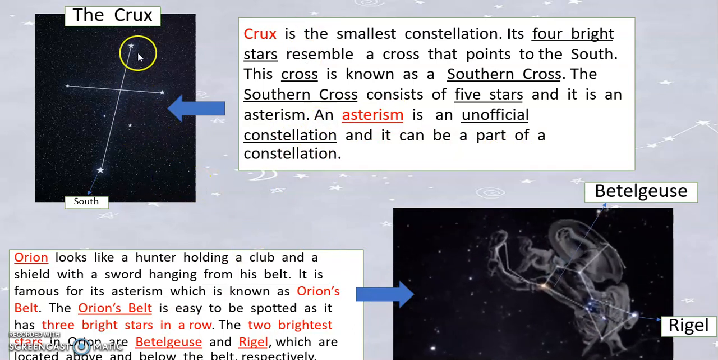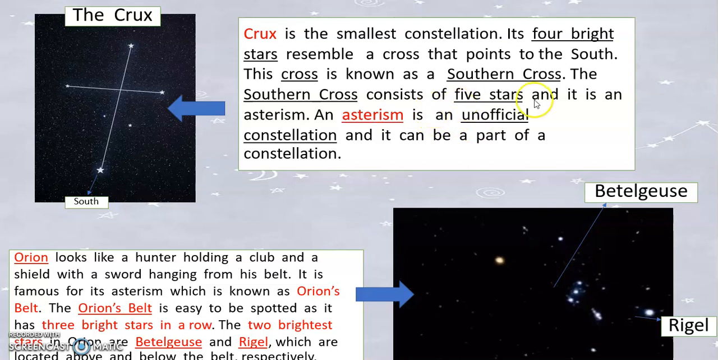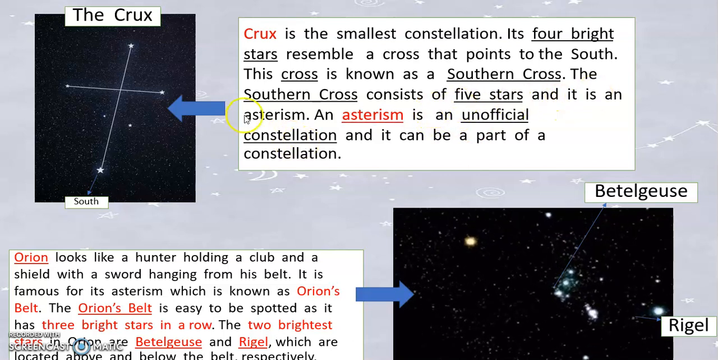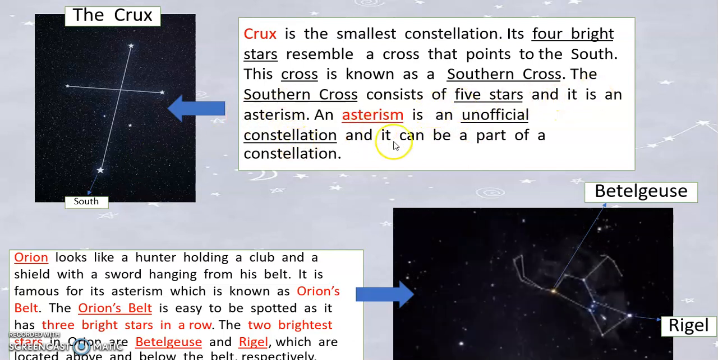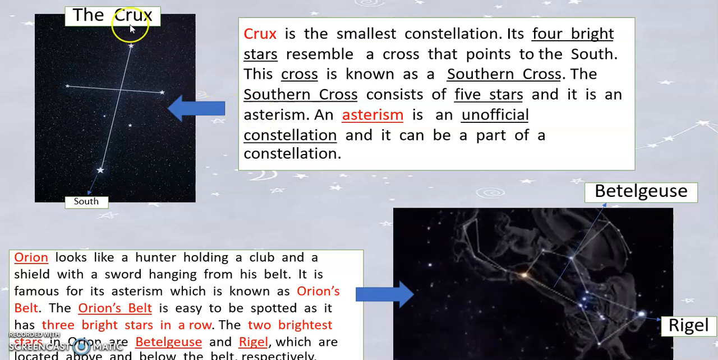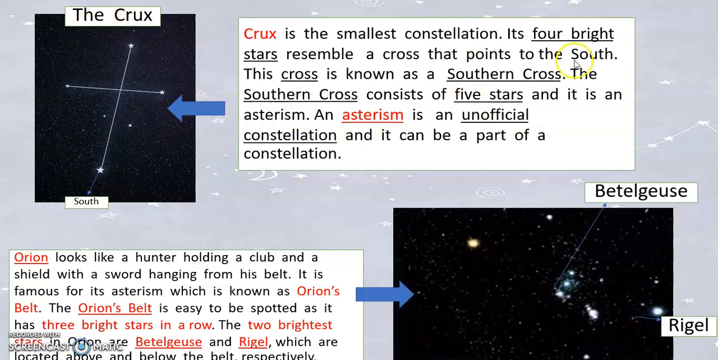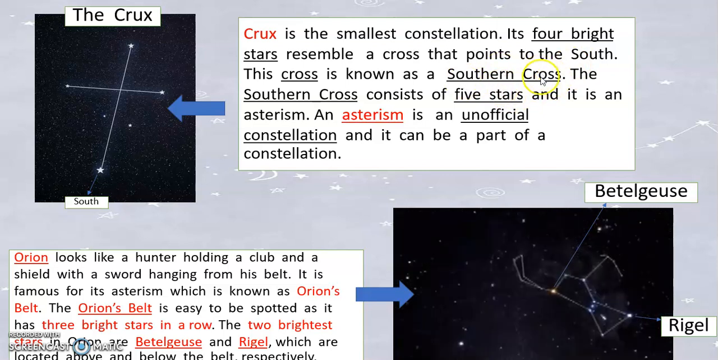Again, these are the 4 brightest stars. The Southern Cross consists of 5 stars, and it is an asterism. So an asterism is an unofficial constellation. This is the Cross, known as the Southern Cross.